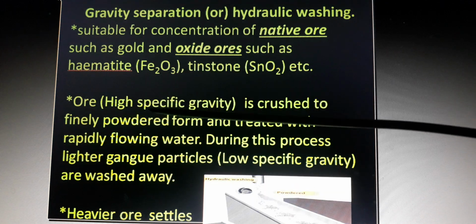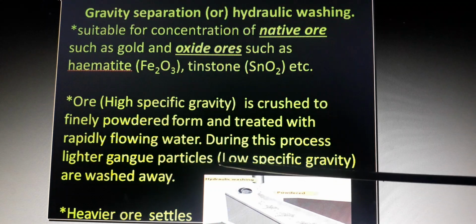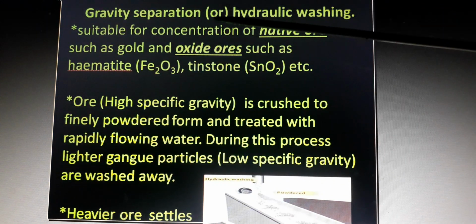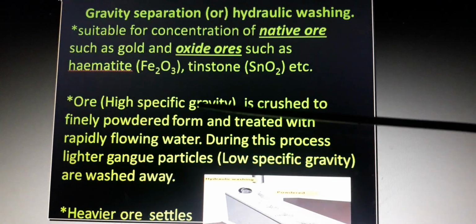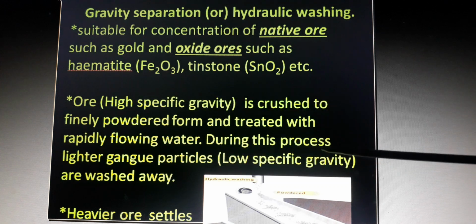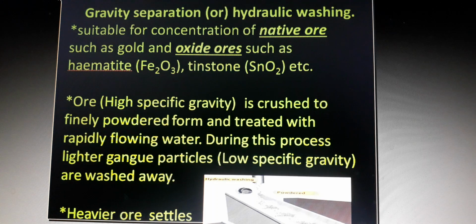Ore has high specific gravity. Lighter gangue particle has low specific gravity. So this process is used to separate high specific gravity ore from low specific gravity lighter gangue particles.